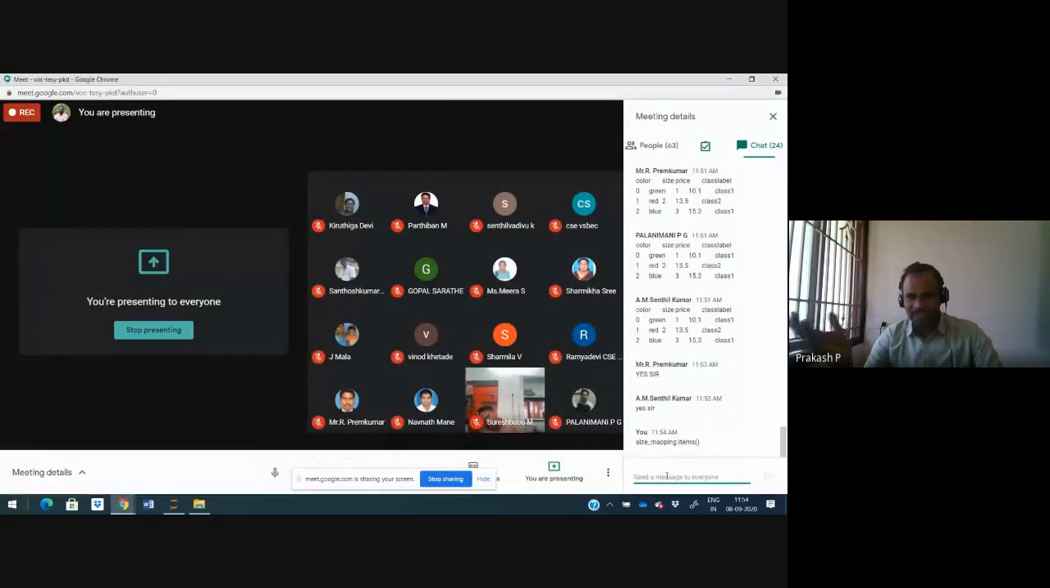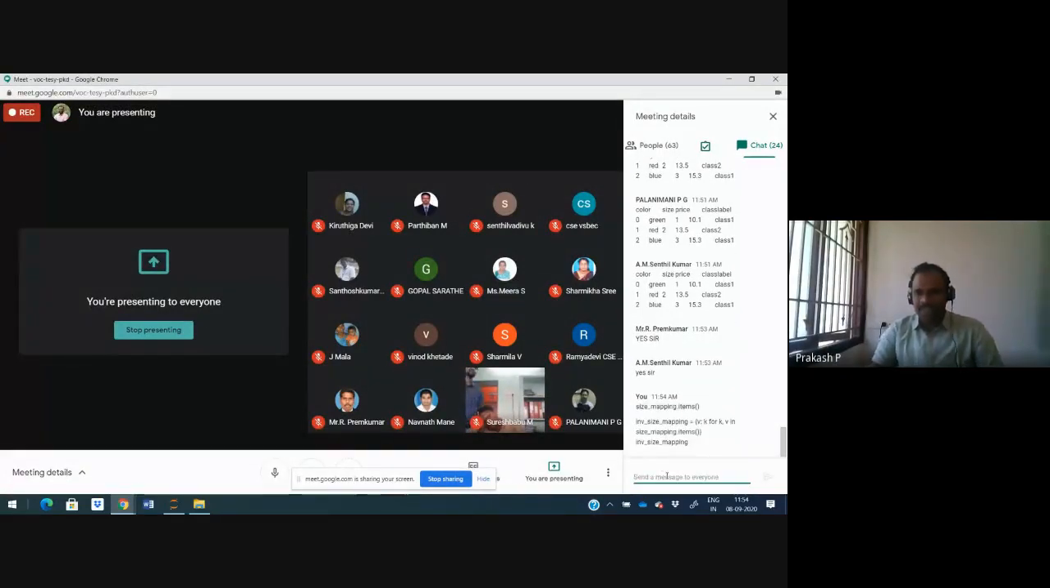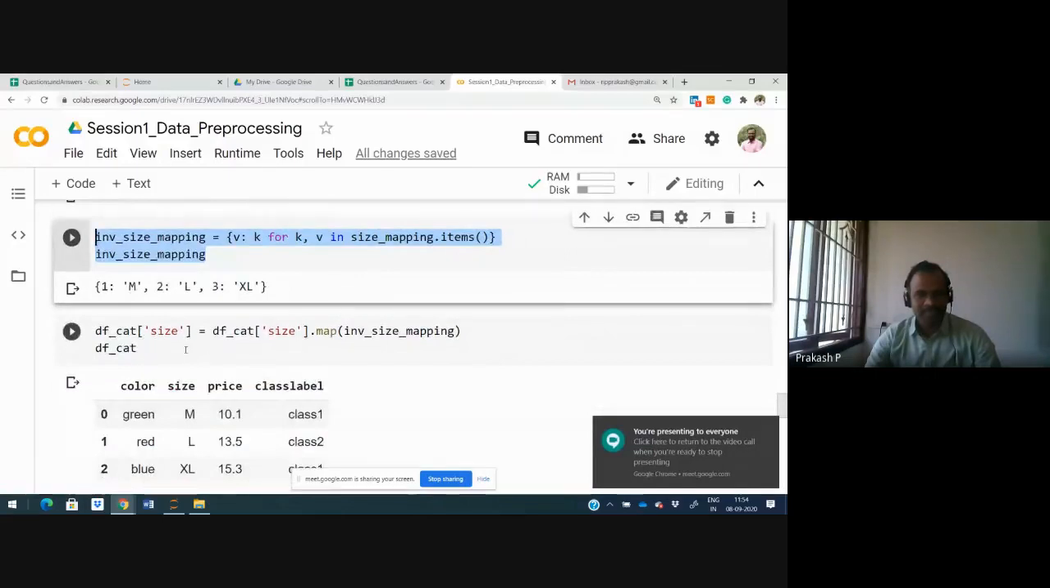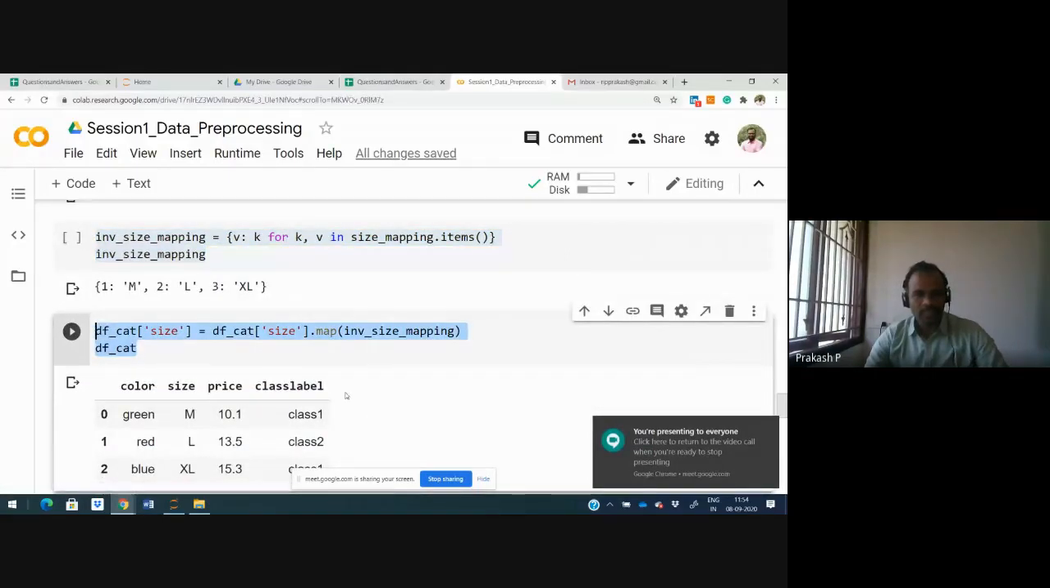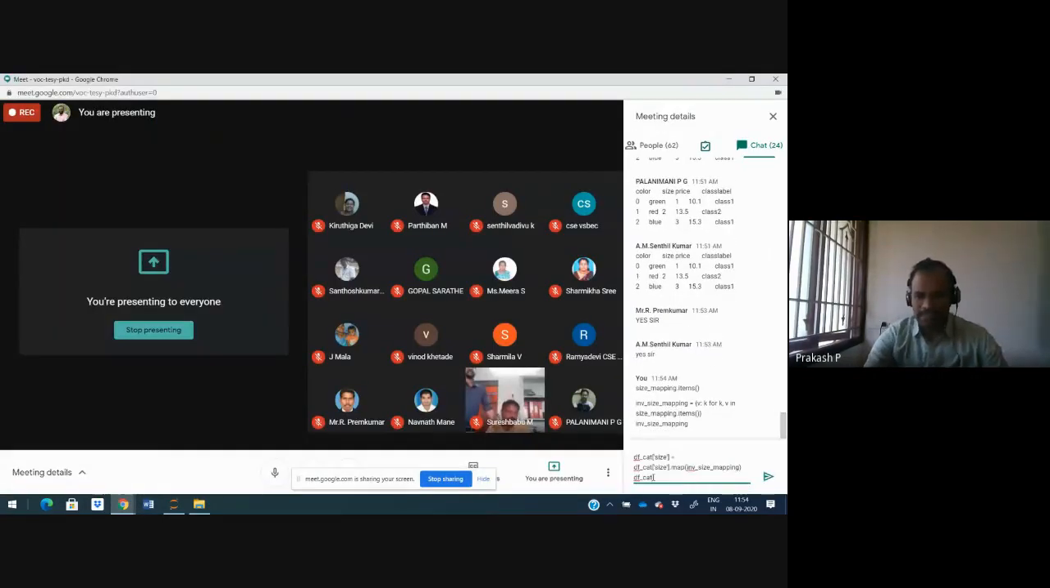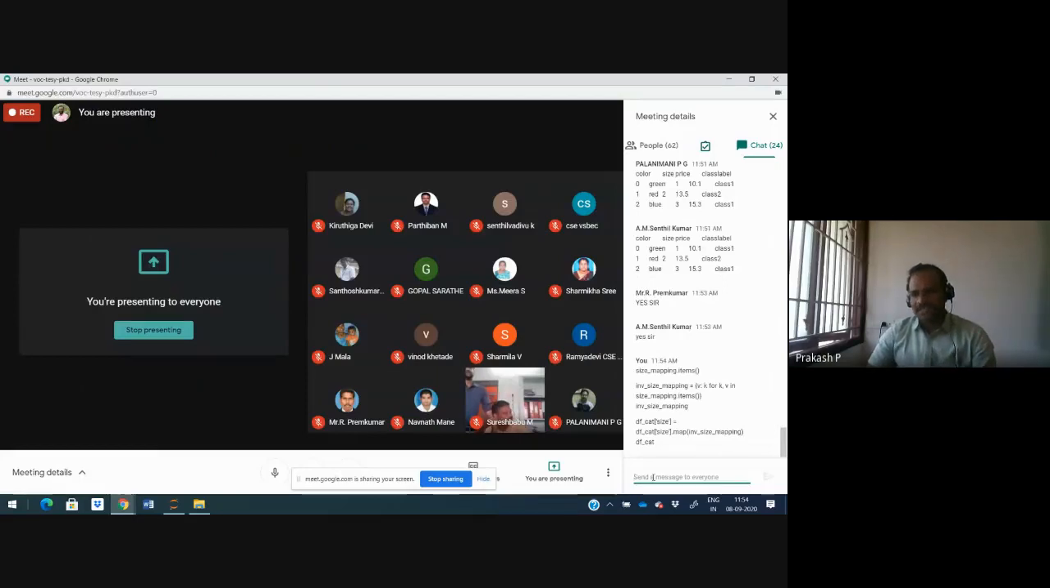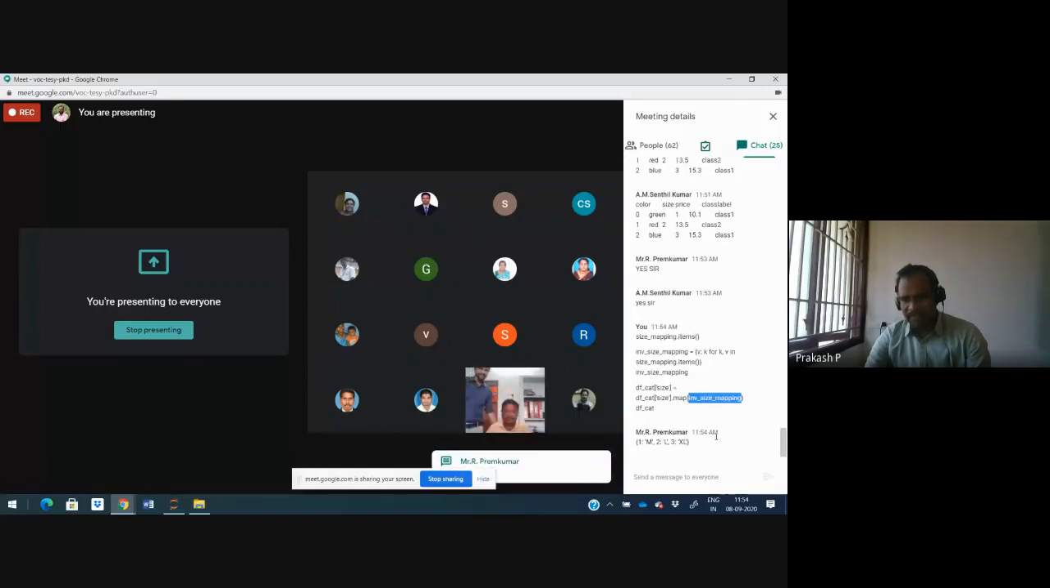I want to convert to inverse mapping. Use the below code set. What it will do is take the items from the size mapping and invert that mapping. So, inverse size mapping. These are all just five simple lines of code. Instead of size mapping, you need to specify what you need done, and it will convert.